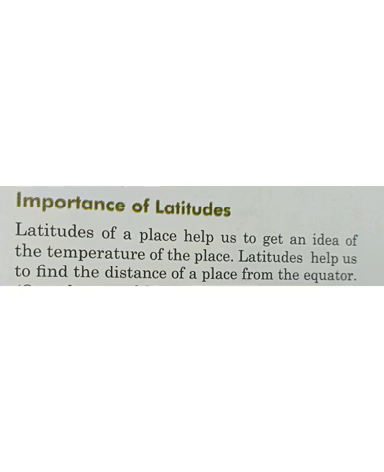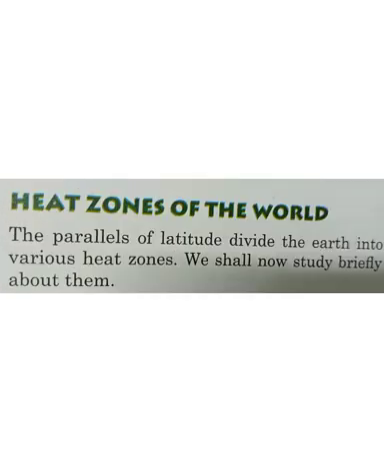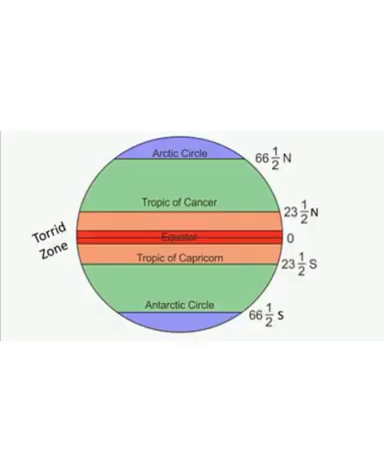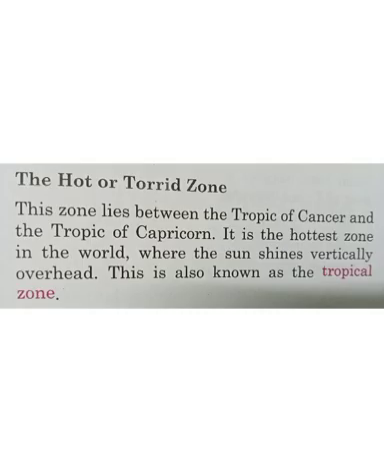Next, the heat zones of the world. The parallels of the latitude divide the earth into various heat zones. The first one is the torrid zone. The torrid zone lies between the Tropic of Cancer and the Tropic of Capricorn. It is the hottest zone in the world, where the sun shines vertically overhead. This is also known as the tropical zone.